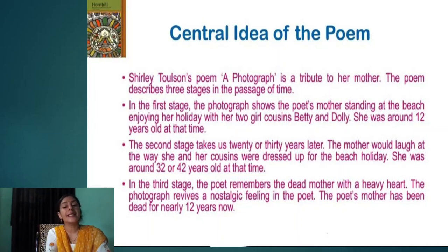The second stage takes us 20 or 30 years later. So the poet's mother must be around 32 or 42 years old at that time. She would laugh at the way she and her cousins were dressed up for the beach holiday. In the third stage, the poet remembers the dead mother with a heavy heart. The photograph revives a nostalgic feeling in the poet. The poet's mother has been dead for nearly 12 years now, as was her age in the photograph. You must remember that.